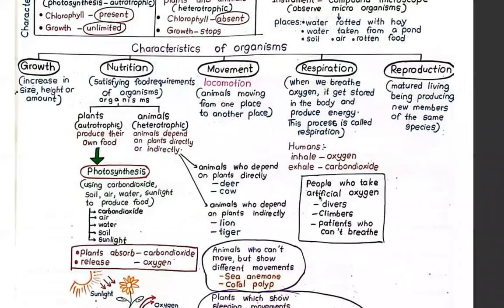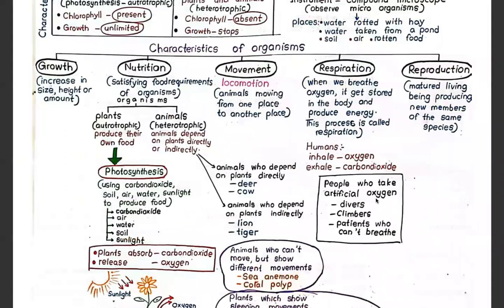People who take artificial oxygen are divers and climbers. They carry oxygen tanks. There are also patients in the ICU who can't breathe. For them, they use oxygen tanks and give artificial oxygen. Keep this in your mind.